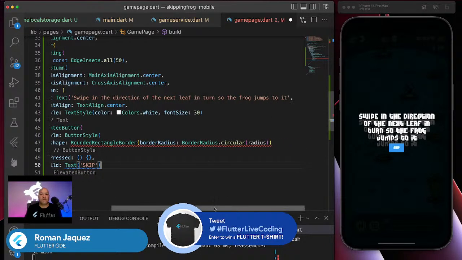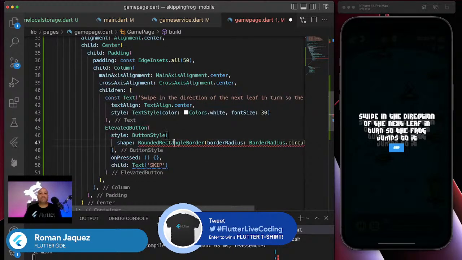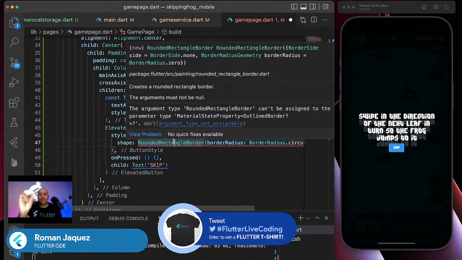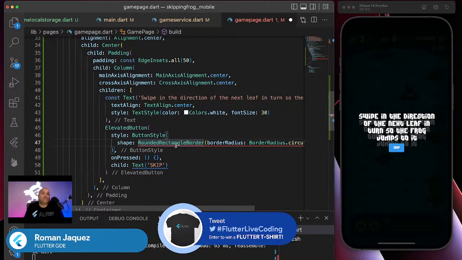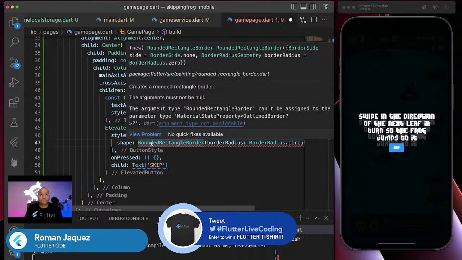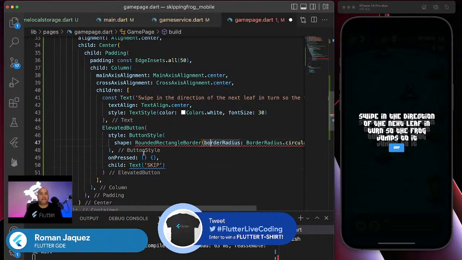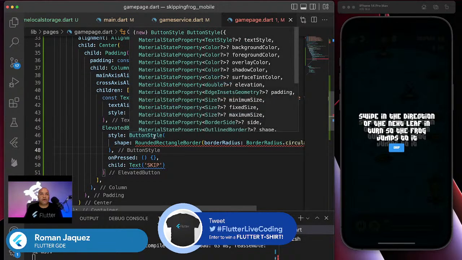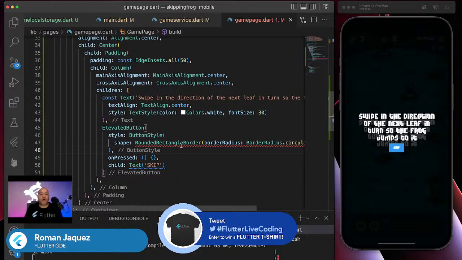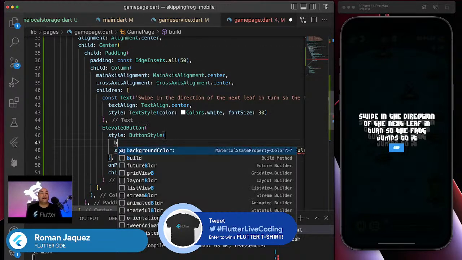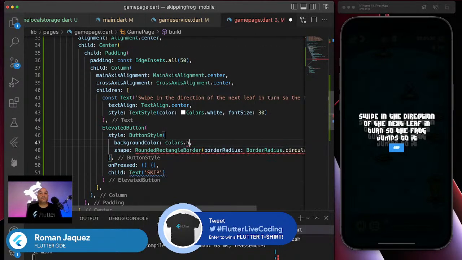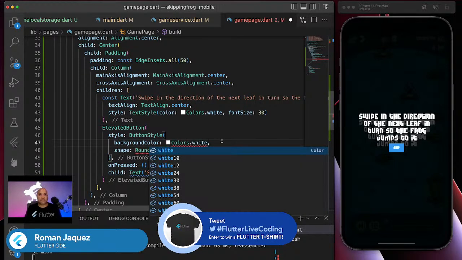Let me do it right here. So you can say 30. You pass the value to the RoundedRectangleBorder, and then you just pass a border radius. That's pretty much what you're going to be doing. What is it saying here? Oh, it says the value must be new. I'm just passing it right there. There it is. What else in the button style do I require? I require a background. I can say backgroundColor is Colors.white, because I want it white.